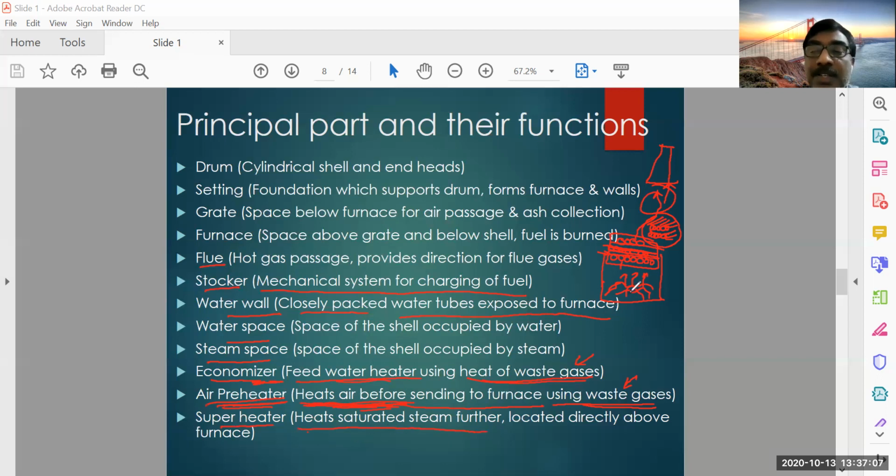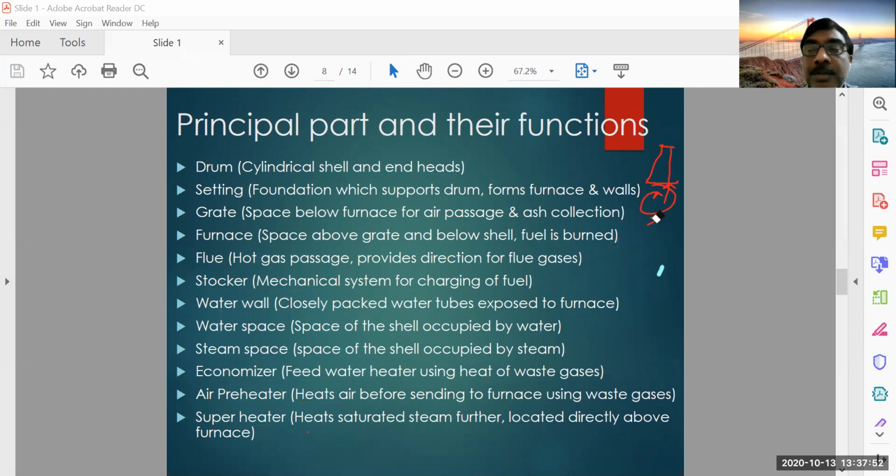Okay. So the first thing that will be exposed to the radiation of burning is the superheater. We'll see what a superheater is, how it is constructed and where it is located. All these things we'll see. The superheater is basically used for drying the steam and also adding more heat than the saturation point. We'll see the superheater in another session. So these are the important parts of a typical industrial boiler.